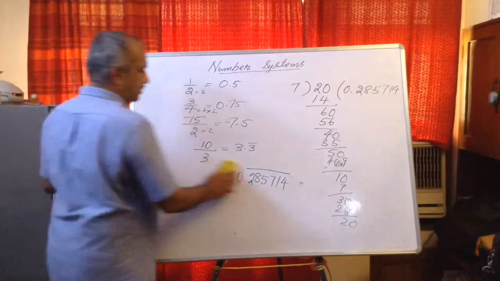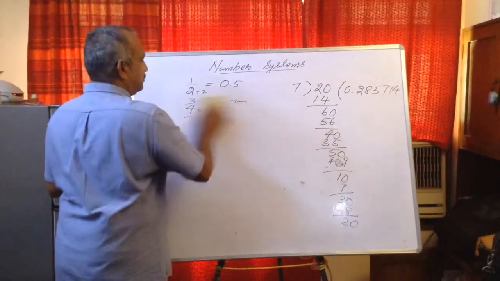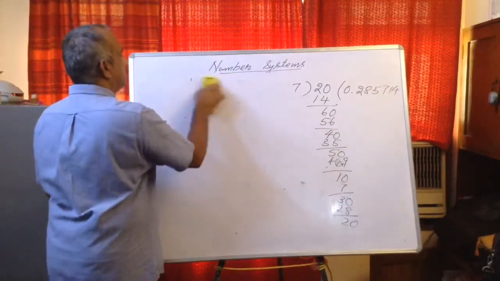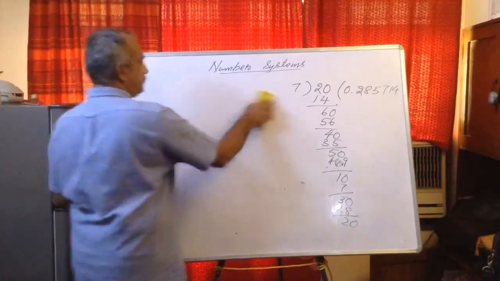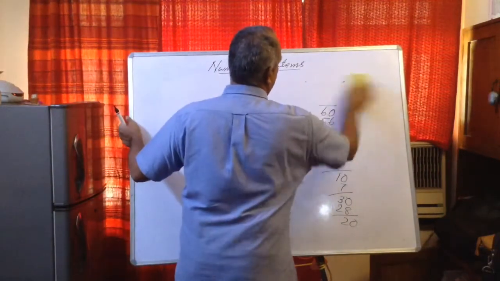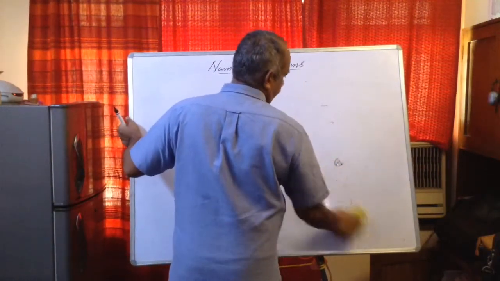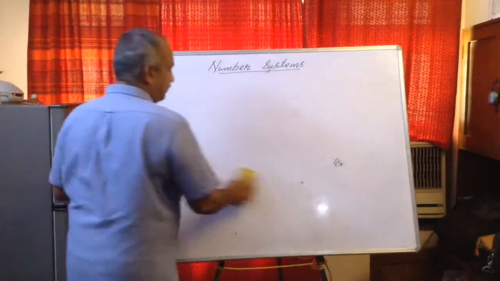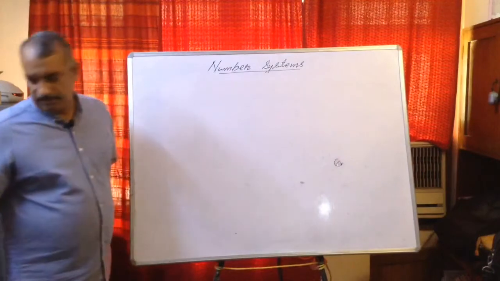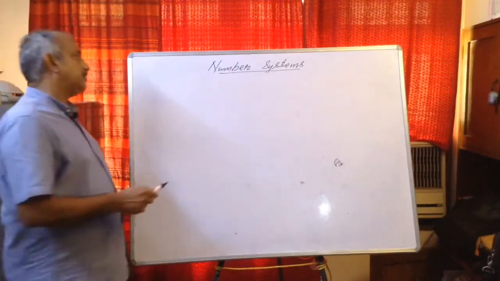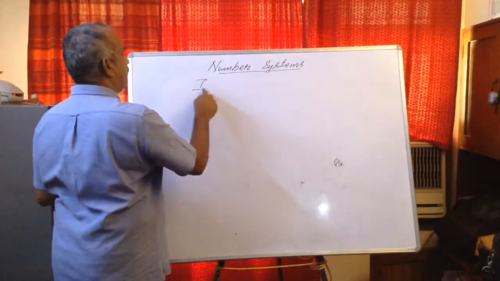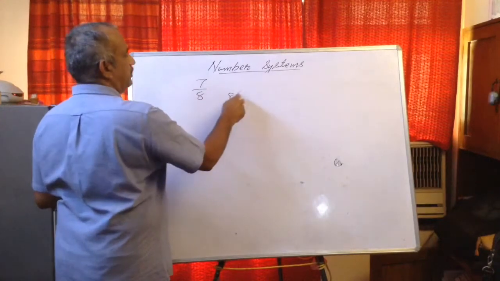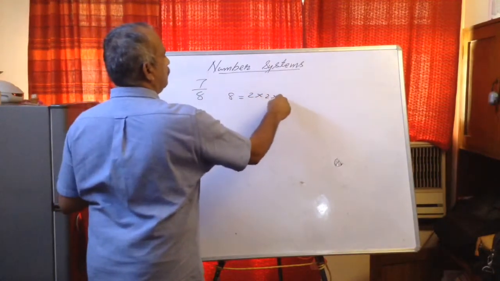You have to see, first you have to make sure it is in simplest terms, that it cannot be simplified further. Then factorize the denominator. Check if there is any prime factor other than 2 and 5, then it will be repeating. Say 7 upon 8. 8 is equal to 2 into 2 into 2, terminating.